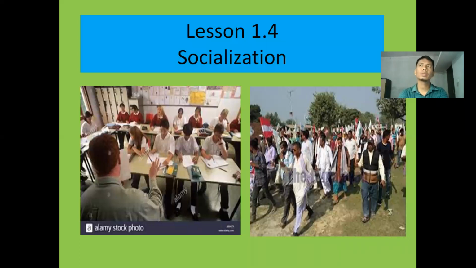Therefore, this sort of movement is collectively known as a secondary agent of socialization. This picture is representing the secondary agent of socialization, where people learn new things about political parties, movements, about the power of social organizations and political parties informally, okay, not formally. Understood?